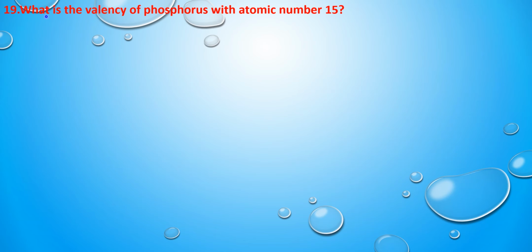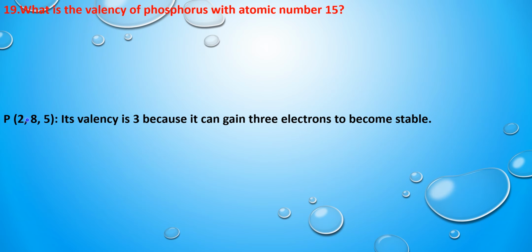Next question is, what is the valency of phosphorus with atomic number 15? They have given the atomic number of phosphorus as 15. So we have to write the valency of phosphorus. First we write the electronic configuration of phosphorus. When the atomic number is known, it is very easy to write the electronic configuration. The electronic configuration of phosphorus is 2, 8, 5.